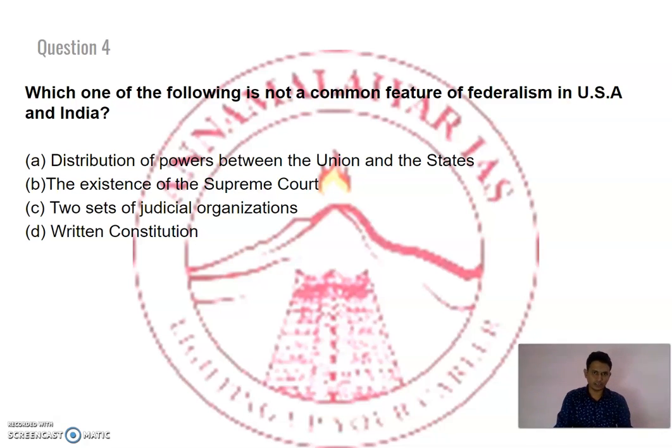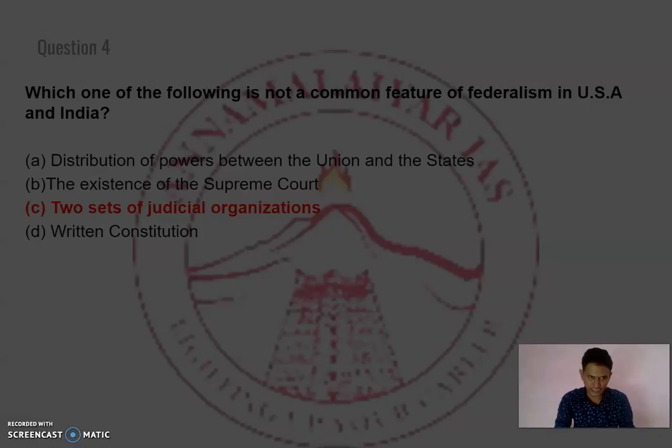So which is not common between India and USA? Two sets of judiciary is not found in India. So in India, the judiciary is a single integrated judicial system. That's what we follow, right? Whereas with respect to USA, they follow two sets of judicial system, right? So that is why option C is the right answer.